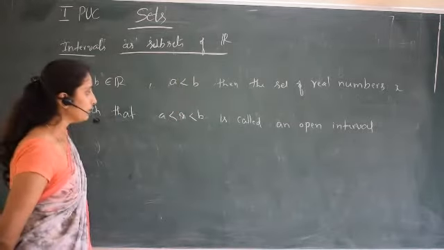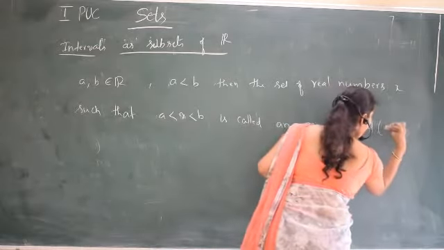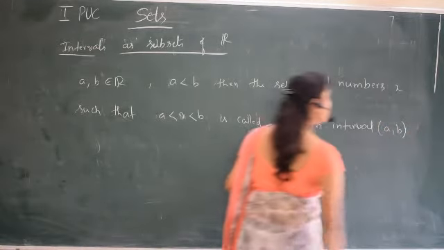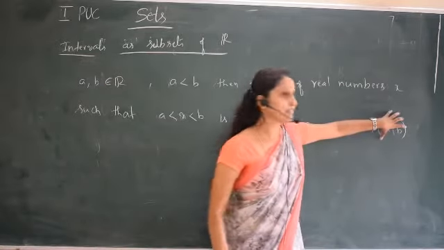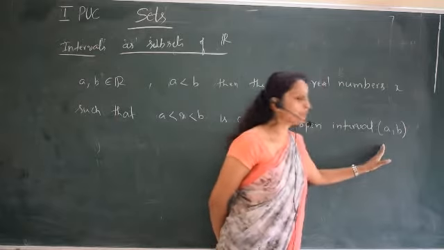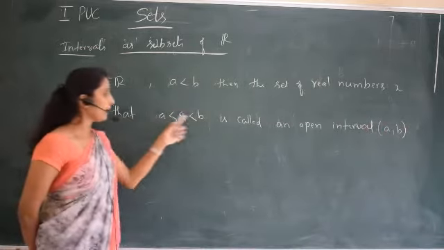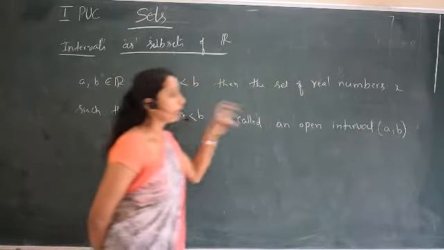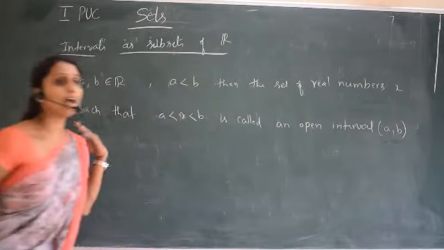So this is the open interval AB. What is the meaning of this? This is an open interval in which all the real numbers in between A and B belong to it.